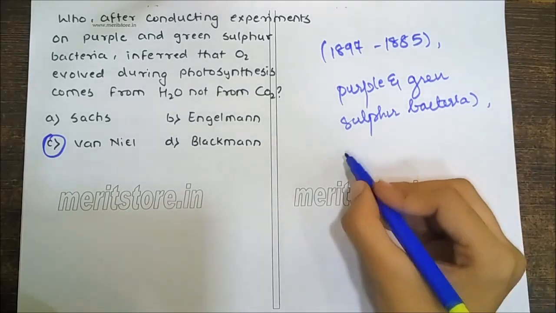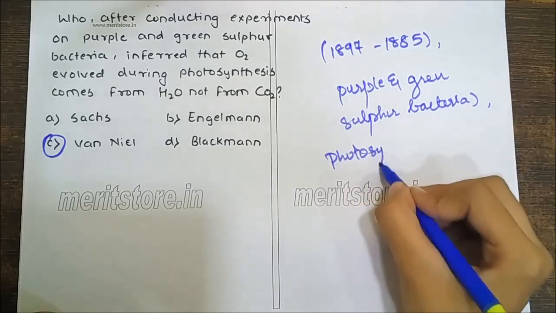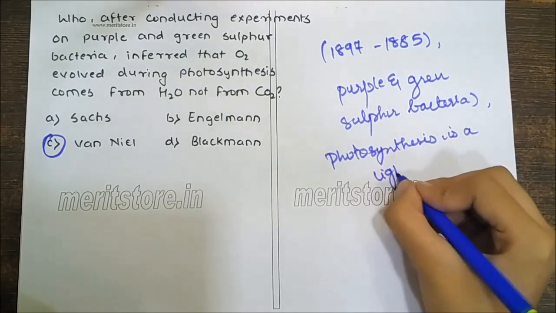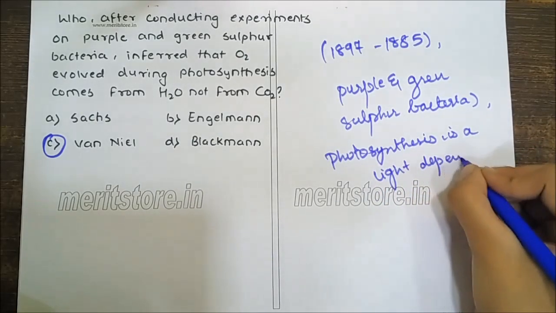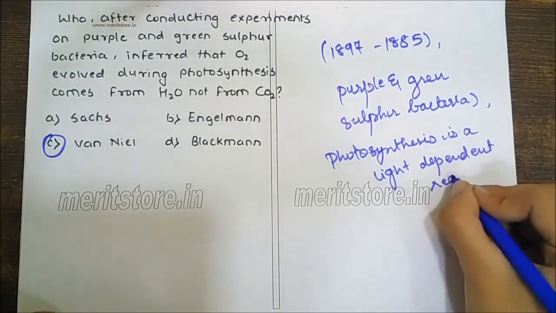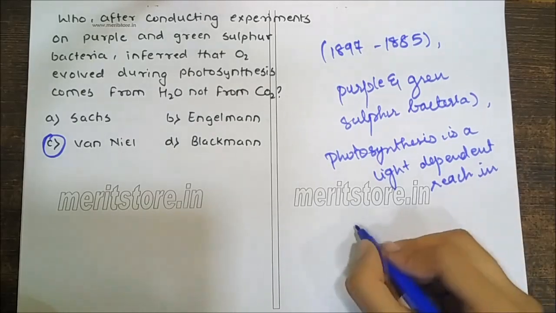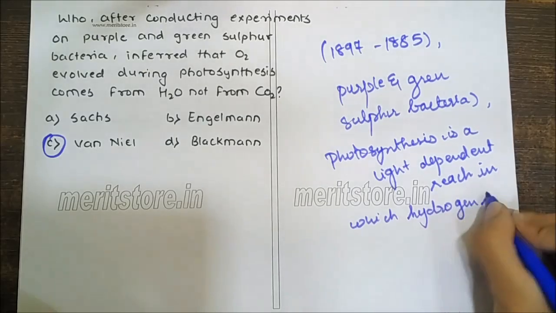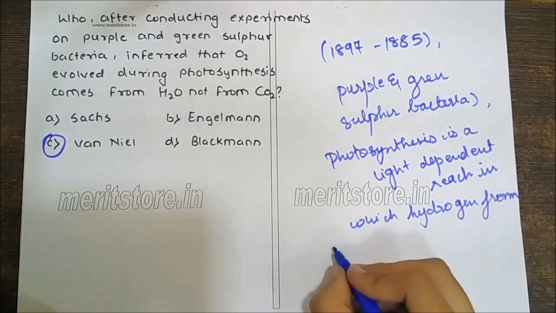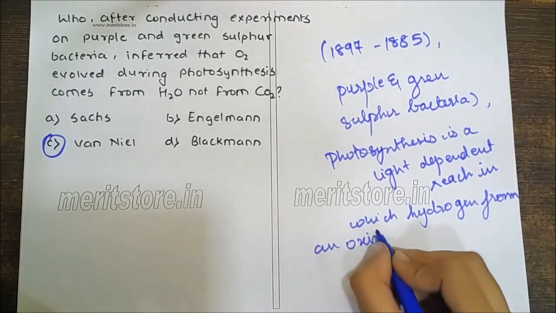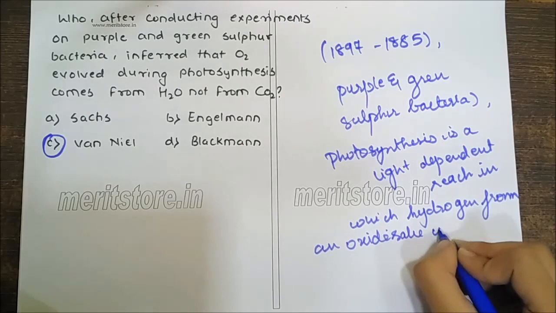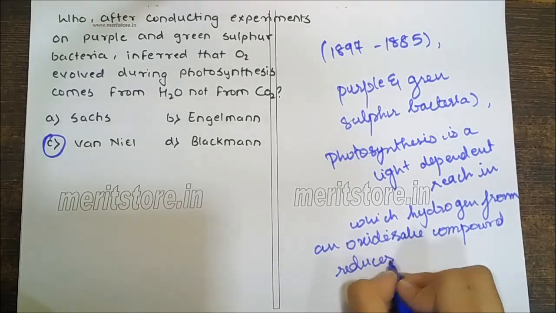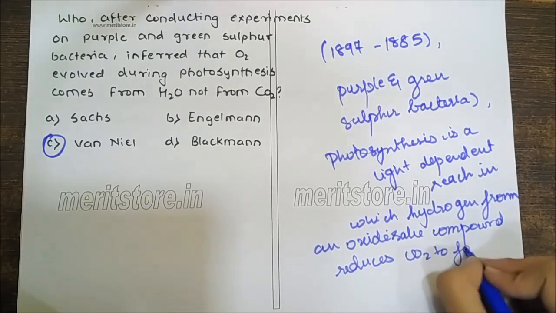demonstrated that photosynthesis is a light dependent reaction in which hydrogen from an oxidizable compound reduces CO2 to form sugar.